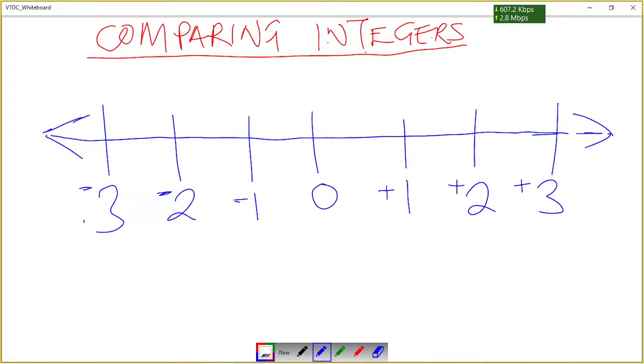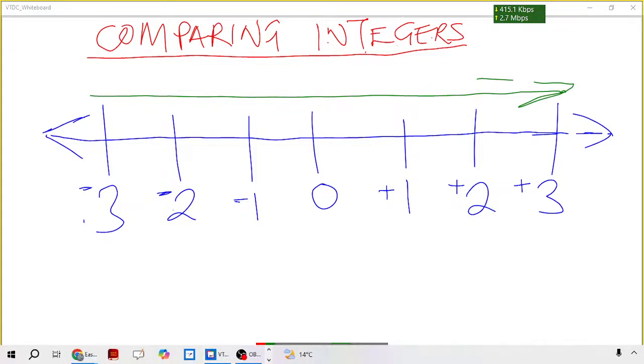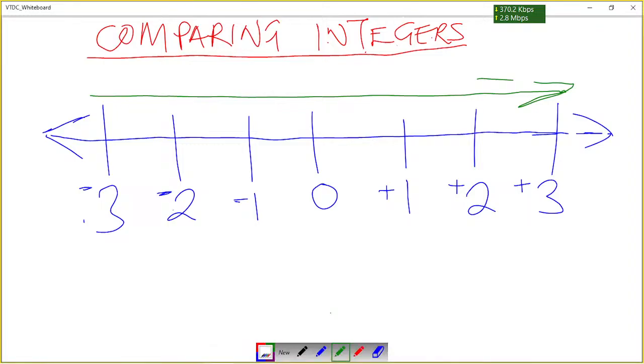Now, you should also understand that when you are moving from left going to the right, the value increases.